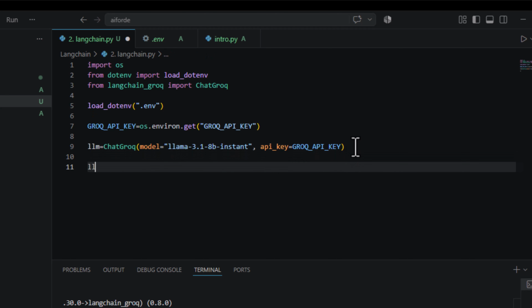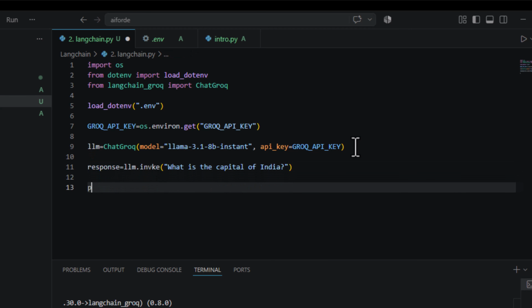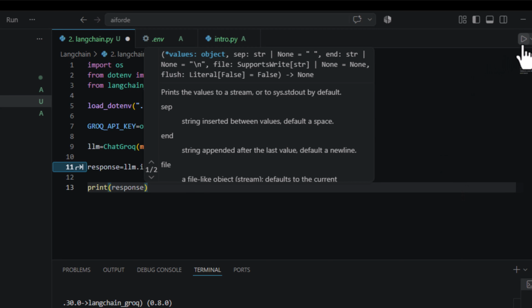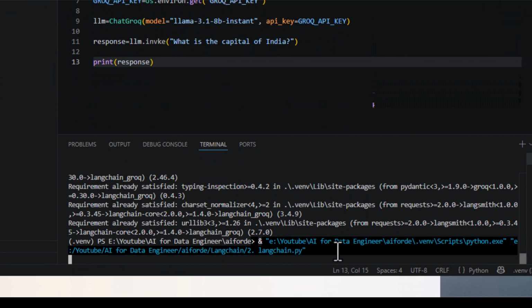Now everything is done. You can simply invoke this LLM model, and this LLM model will answer the question. I am going to ask what is the capital of India, and whatever we get, I am going to add it to a response variable, and then I am going to print this response variable. That's it. Let me try to run this file. So here the file is run.